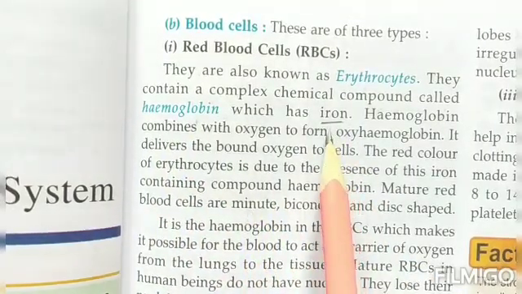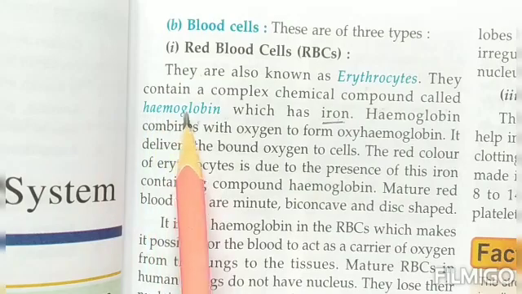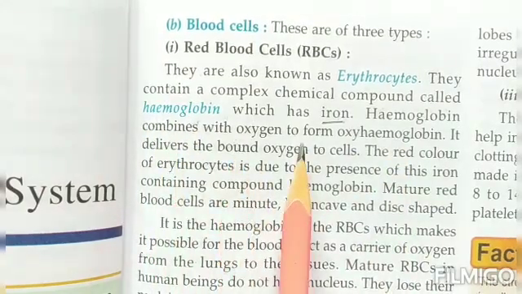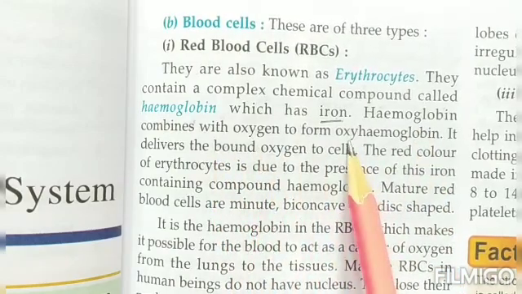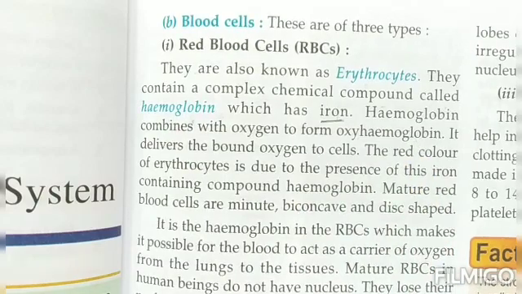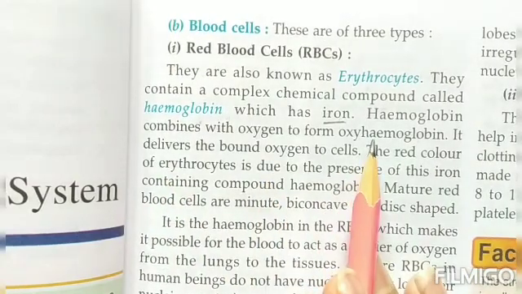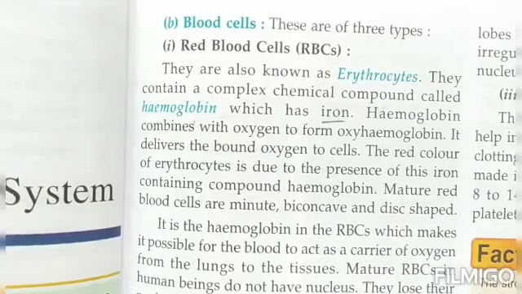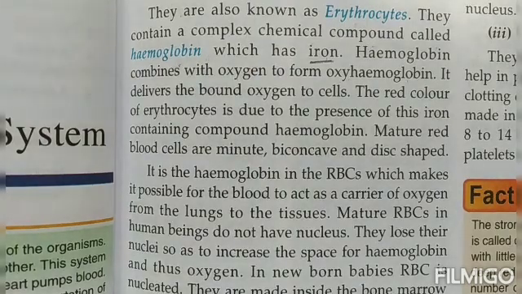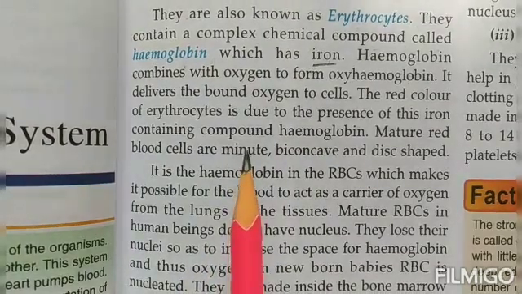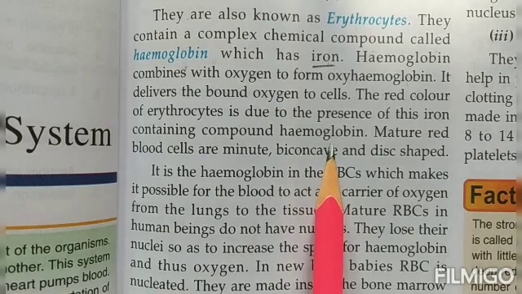That is why we are advised to take green leafy vegetables, because they contain a lot of iron, and this iron will help in the formation of hemoglobin. Hemoglobin combines with oxygen to form oxyhemoglobin. It delivers the bound oxygen to the cells. Now this oxyhemoglobin will carry the oxygen to the various cells. The red color of the erythrocytes is due to the presence of this iron containing compound called hemoglobin.